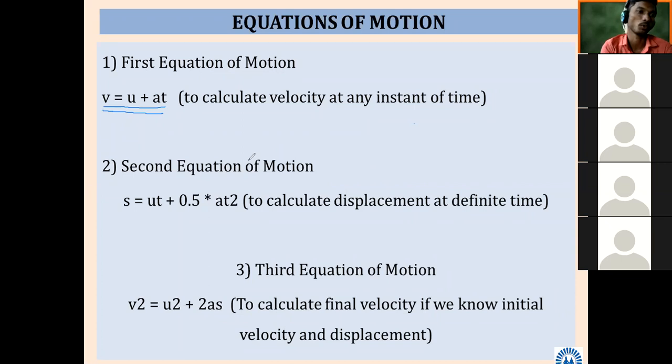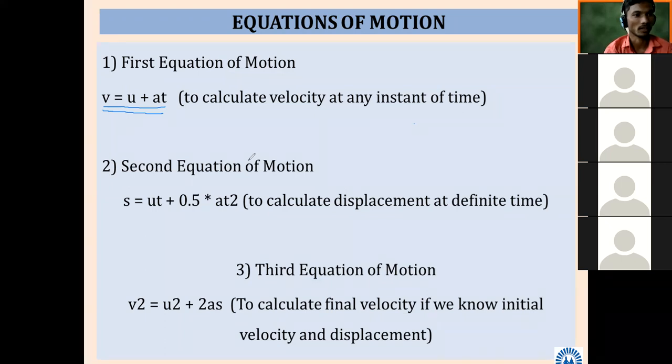It is not sufficient to know what is the first equation of motion. We should know why for it is used. First it is used to calculate velocity at any instant of time. That is V is equal to U plus AT.